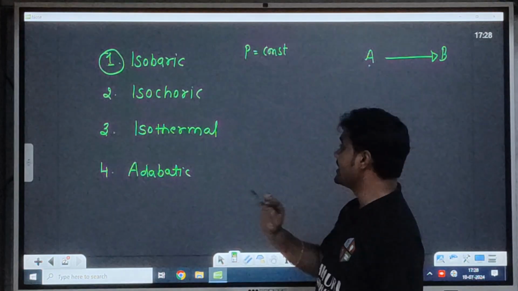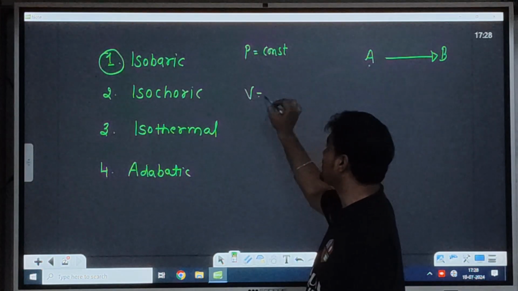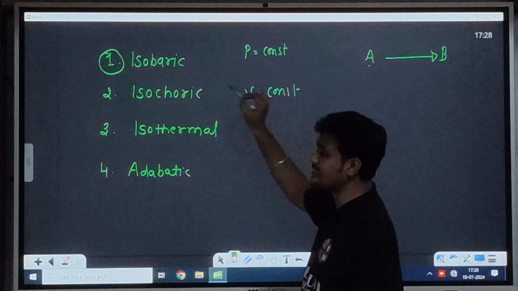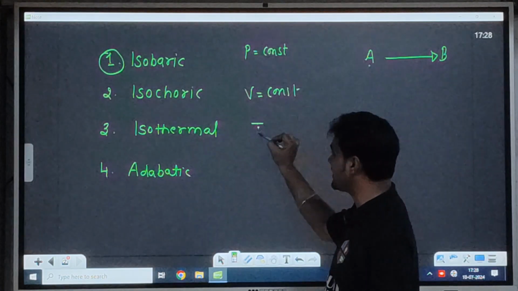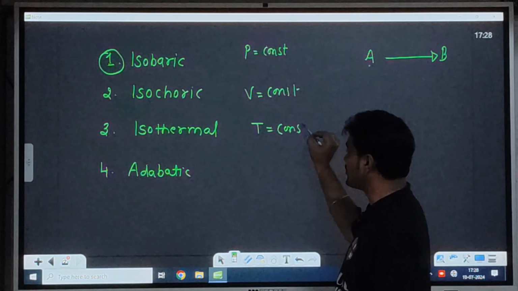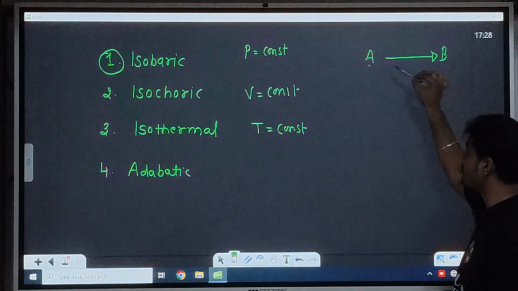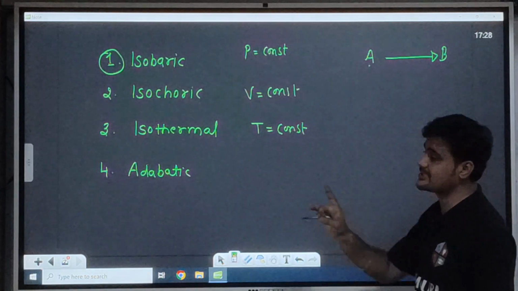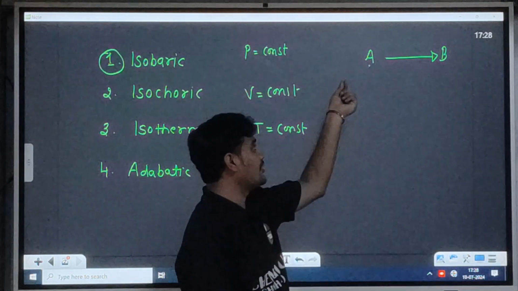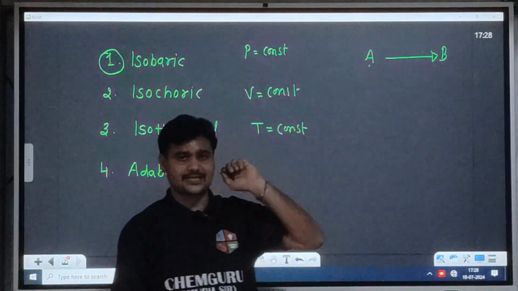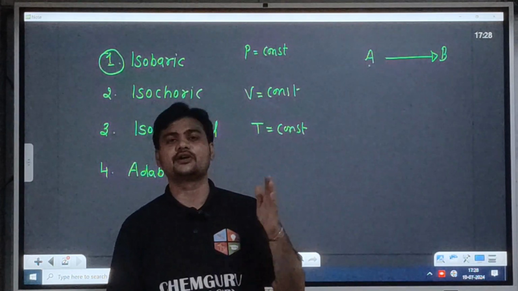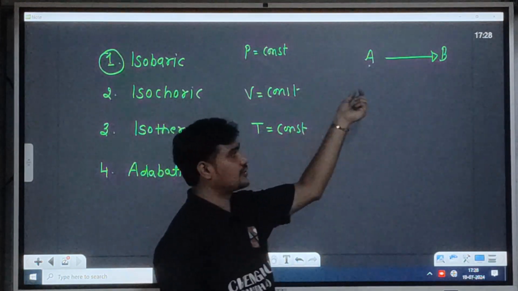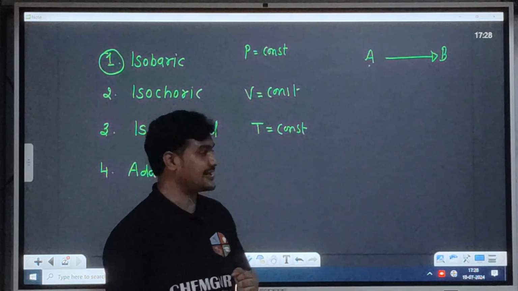Is it fine? Again, if the volume is constant throughout the process, that is called an isochoric process. Again, isothermal means temperature is constant. But remember, it must be constant throughout the whole chain. It is not that the pressure is the same only at point A and point B. It should be the same at every point from A to B. I hope you are following me.